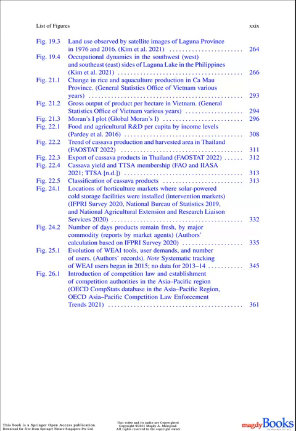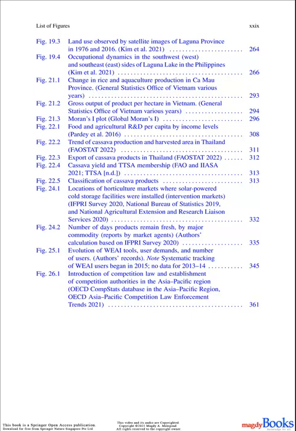Cassava yield and TTSA membership. FAO and IIASA 2021, TTSA, N.D. Figure 22.5. Classification of cassava products. Figure 24.1. Locations of horticulture markets where solar-powered cold storage facilities were installed, intervention markets. IFPRI Survey 2020, National Bureau of Statistics 2019, and National Agricultural Extension and Research Liaison Services 2020.